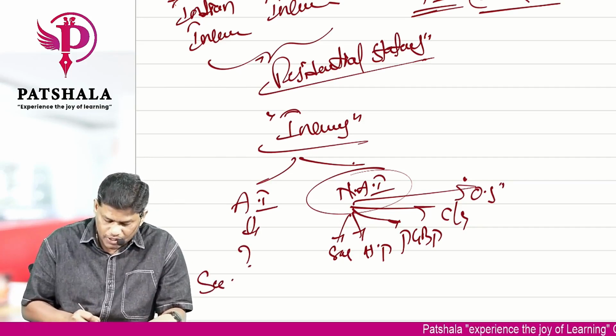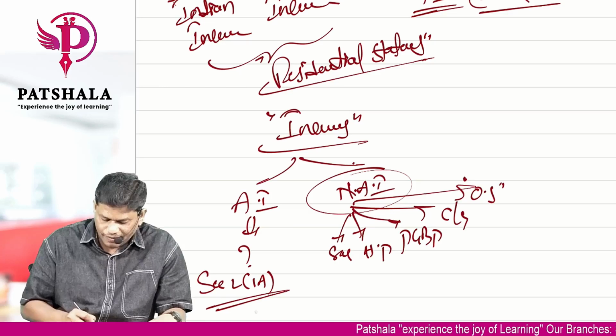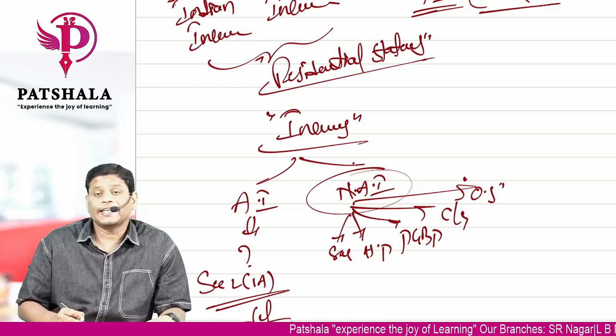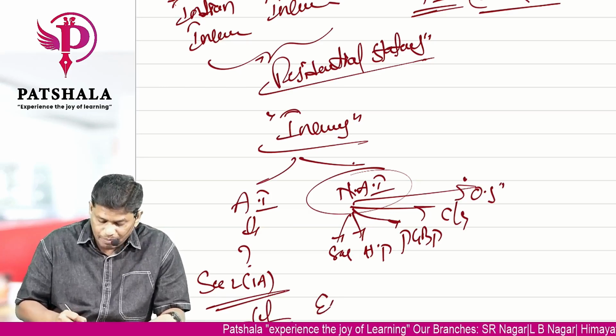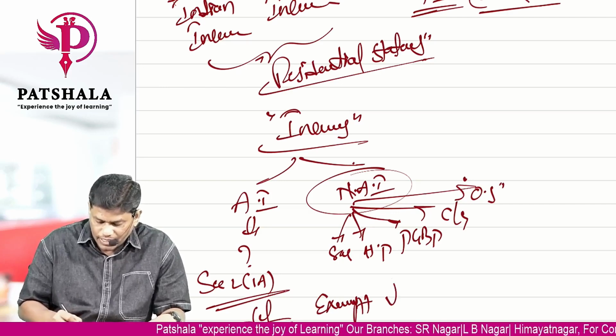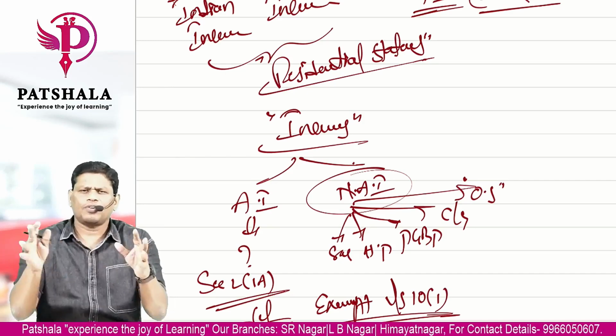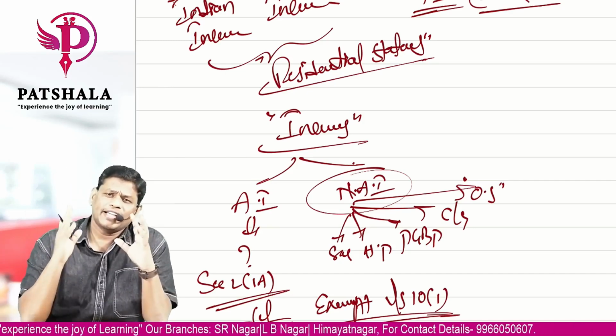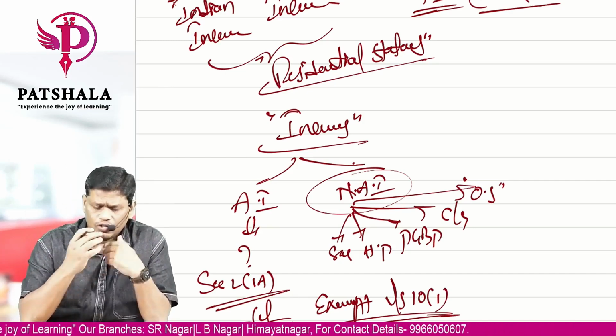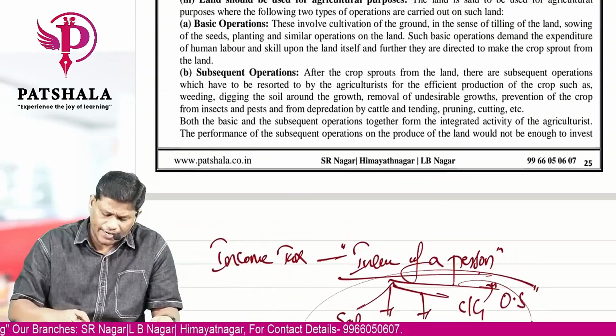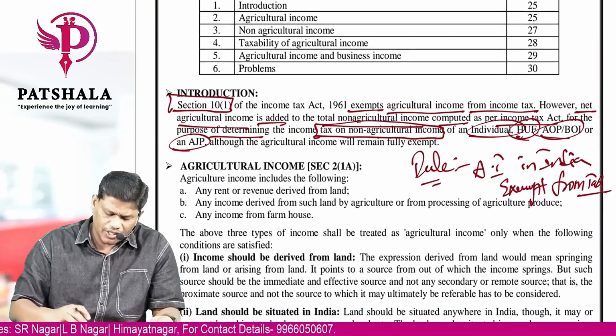So for that purpose, section 2 subsection 1A has given a definition of the word agricultural income, which is completely exempt under section 10 subsection 1, irrespective of the amount. Whatever may be the amount that you have, it is completely exempt from tax. Okay. So let's go through the definition and try to understand what you mean by agricultural income.